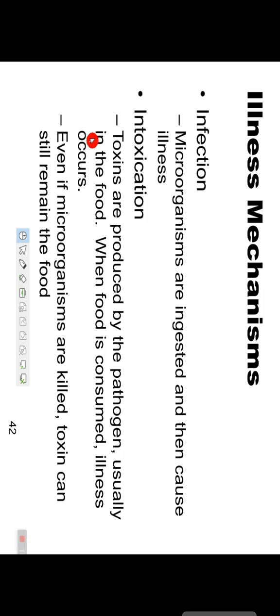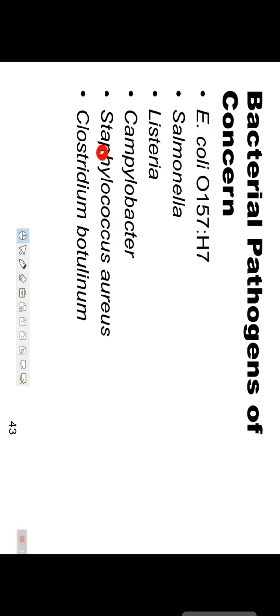Illness mechanism. First, infection: microorganisms are ingested and then cause illness. Second, intoxication: toxins are produced by the pathogen, usually in the food. When food is consumed, illness occurs. Even if microorganisms are killed, toxin can still remain in the food. So when the food is eaten, the toxin goes inside the body and causes illness, and that illness is known as foodborne illness.